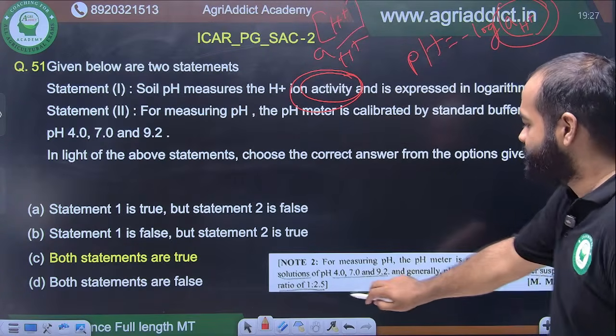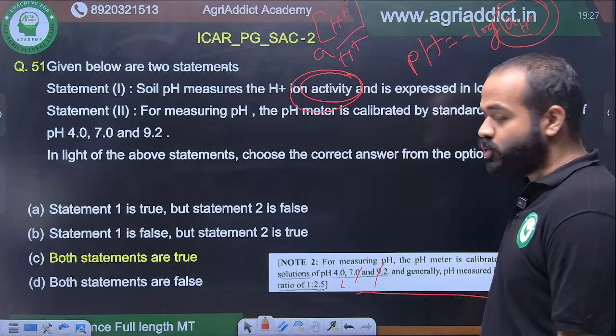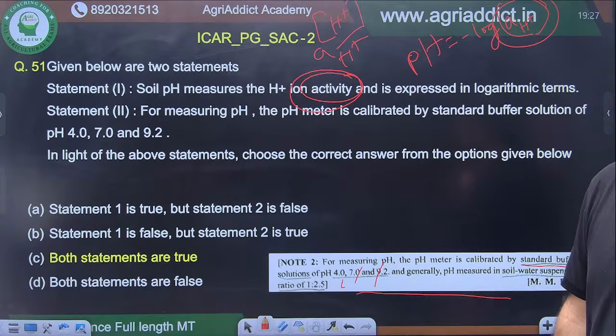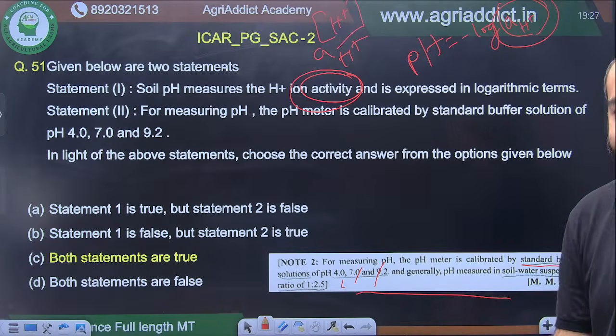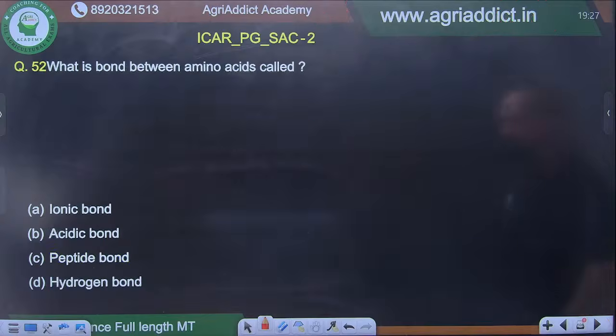This is from the treatise. For measuring pH, the pH meter is calibrated by 4, 7 and 9.2. This was there, right? Yes, the option got mixed up. Yes, I can understand because it was given in option 3. Very nice, no problem. We will move on.